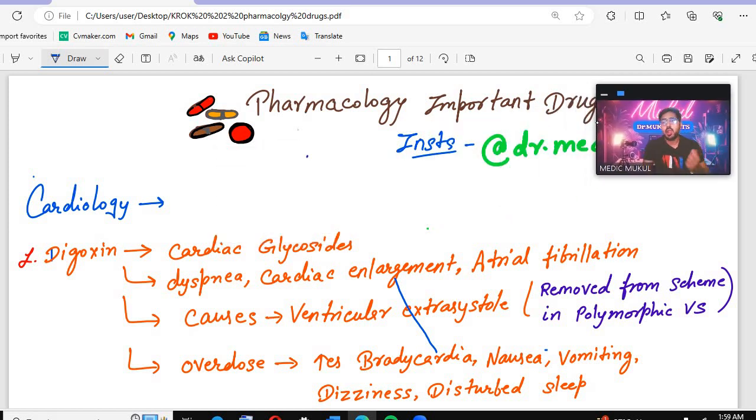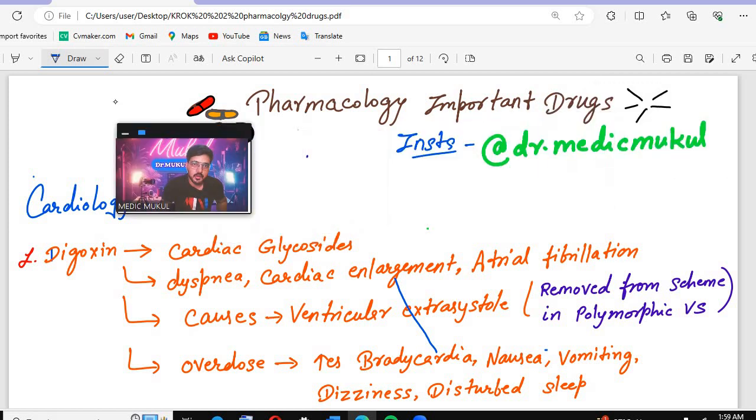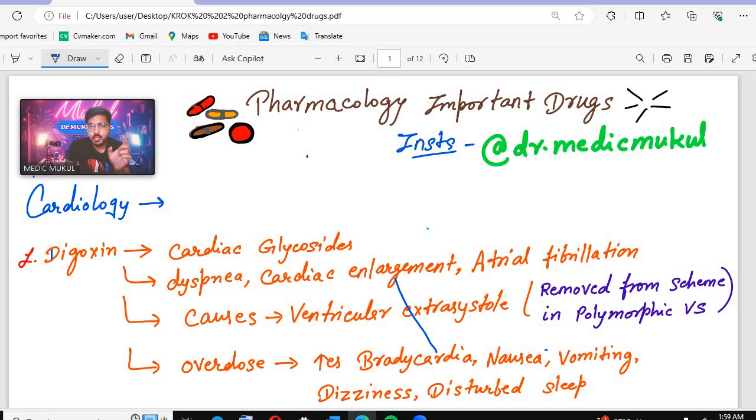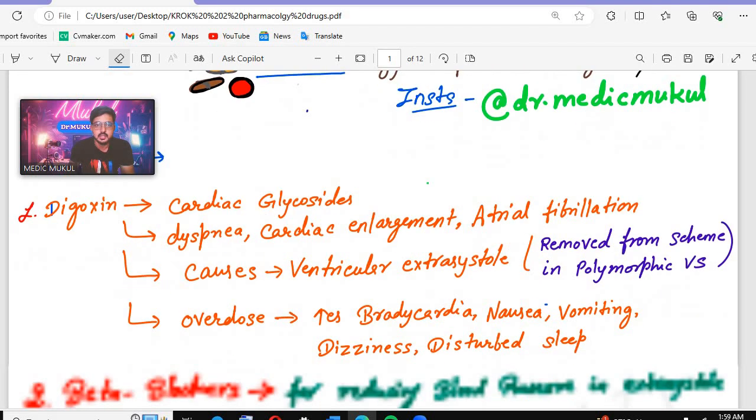Okay. So our topic is what? That is the pharmacological important drugs. Now if we talk about the pharmacological important drugs, I wrote every drug system-wise, whether it's cardiology, gastroenterology, rheumatology, hematology, all these I wrote in this PDF. Whatever questions will be asked in the exams will be covered in this PDF. So let's start, firstly from cardiology.